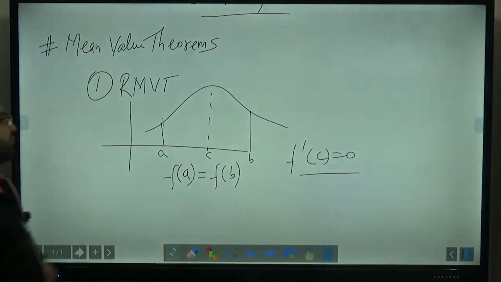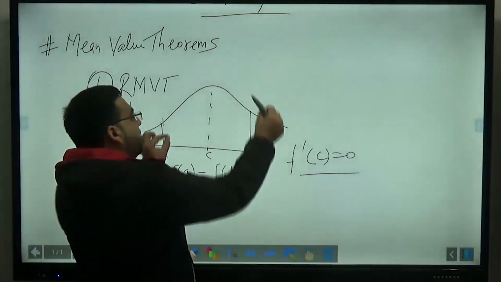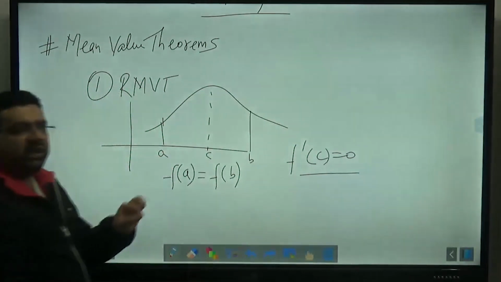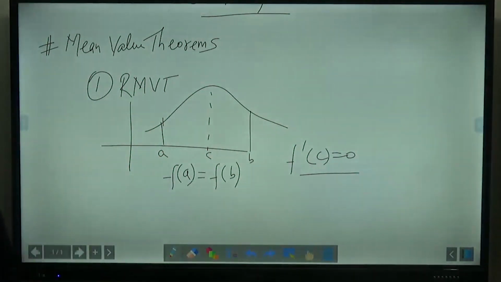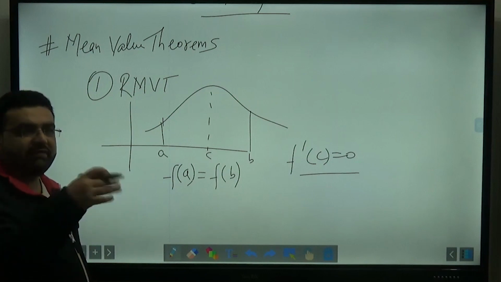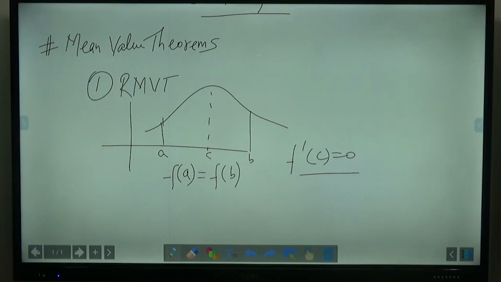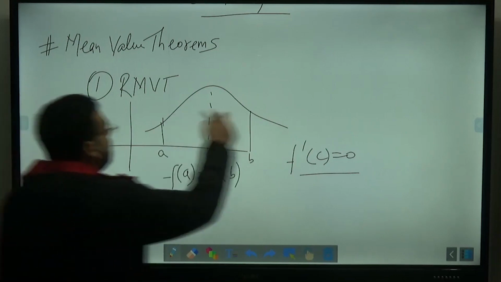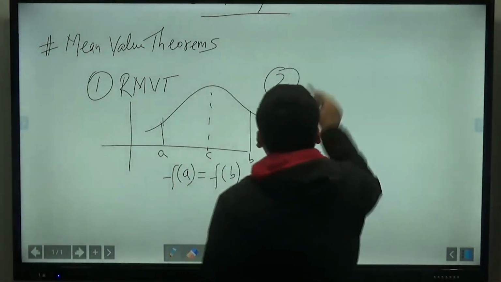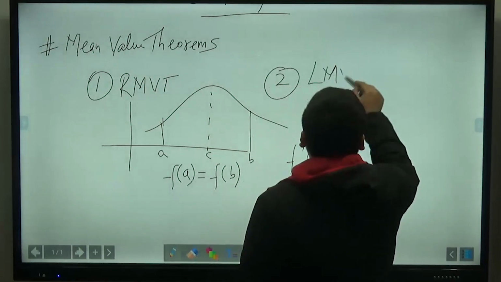What is the Lagrange mean value theorem? If a is not equal to b, or f of a is not equal to f of b, there will be a point c where f dash of c will be equal to, sorry, not equal to 0. F dash of c will be equal to f of b minus f of a divided by b minus a. That is the Lagrange mean value theorem.